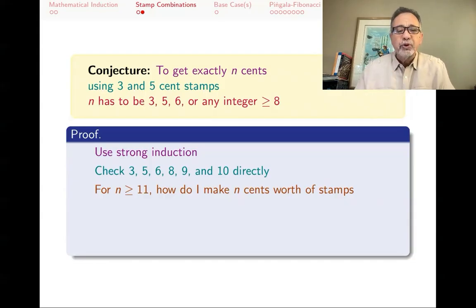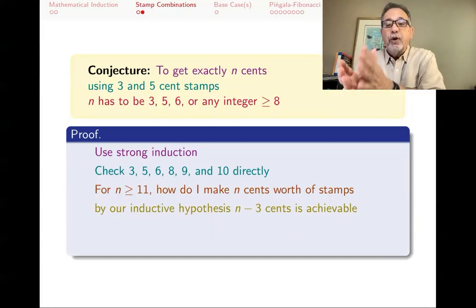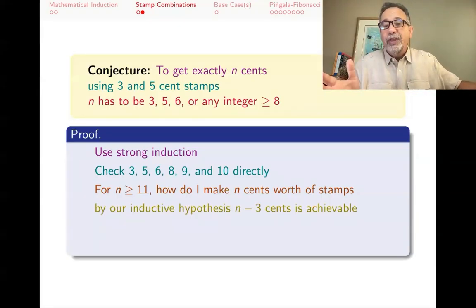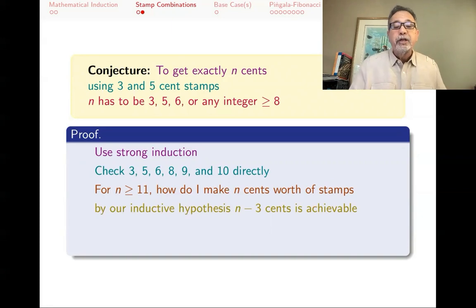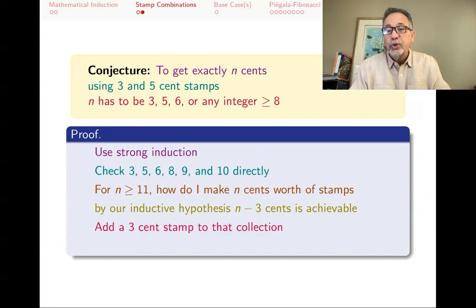And here's where we use our inductive hypothesis. When we are trying to do n cents, we have already done all the cases before that. And all the cases before that includes the case n minus 3, which is 3 steps before. If I'm trying to create n cents worth of stamps, whatever induction told you how to make n minus 3 cents worth of stamps, add a 3-cent stamp to that, and you get your n cents. Because n is greater or equal to 11, n minus 3 is greater or equal to 8. But whatever it is, it's an earlier case that we have already done.